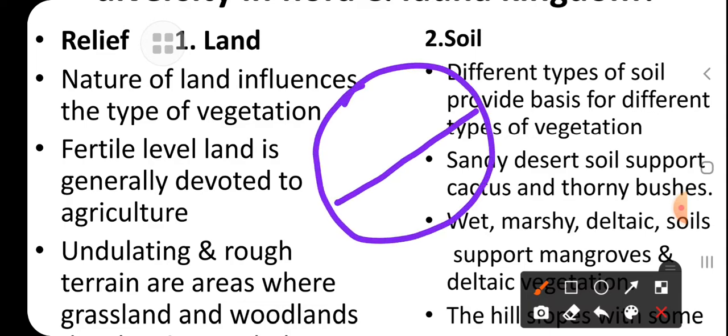Like on the equator, you know we find equatorial type of vegetation, and in your previous classes we read the types of forest. Here we also discuss it, but basically we must know that as we move from the equator to the subtropical region like the Tropic of Cancer, then the temperate zone, then the polar region, we find variation in the vegetation, and the same in the wildlife.